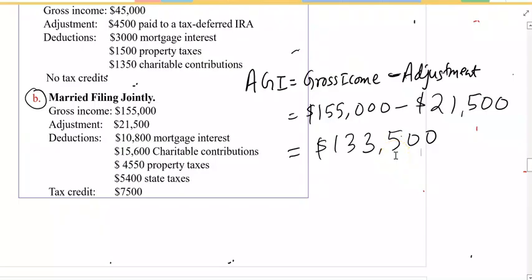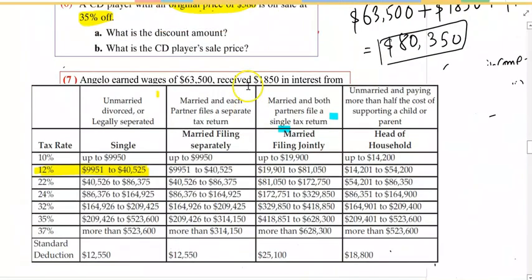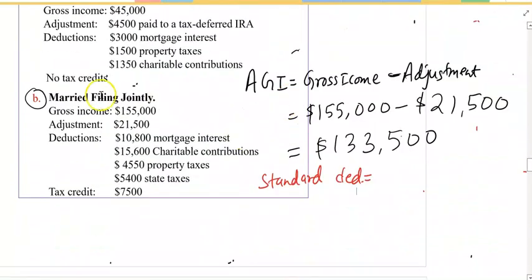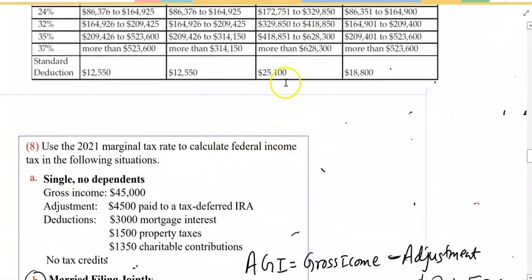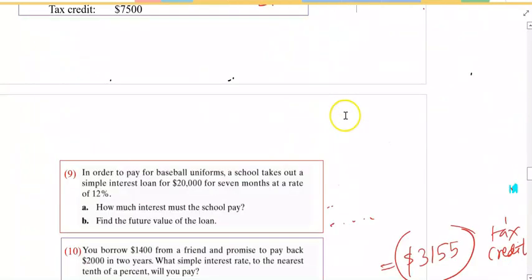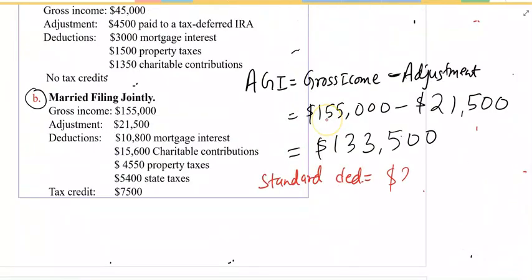To find the taxable income, you look for deduction. Let's find the standard deduction. You look for the table. Since married filing jointly, that's the column you're looking for. Married filing jointly, that's the status, right? Therefore, the deduction here is 25,100.